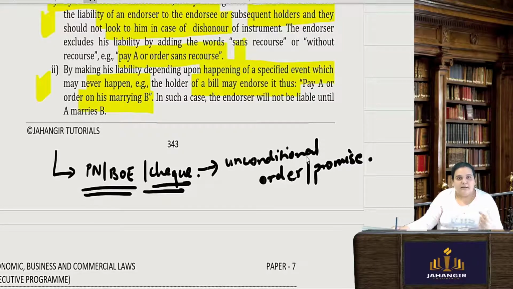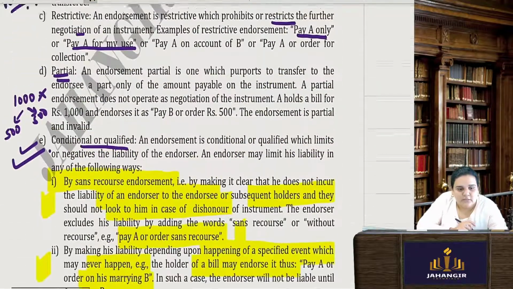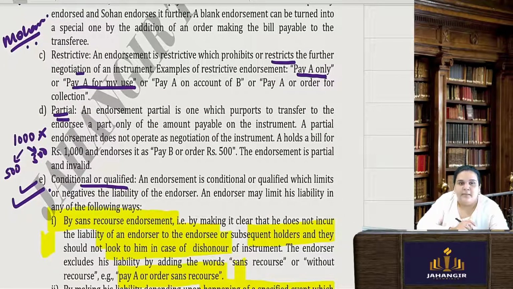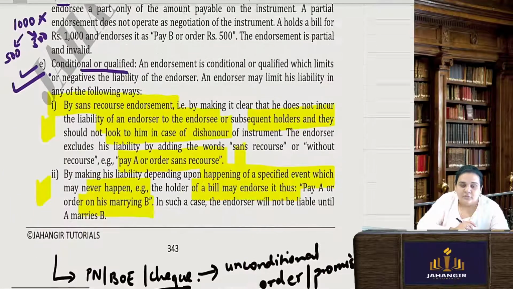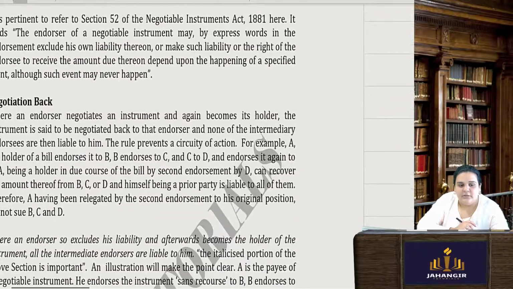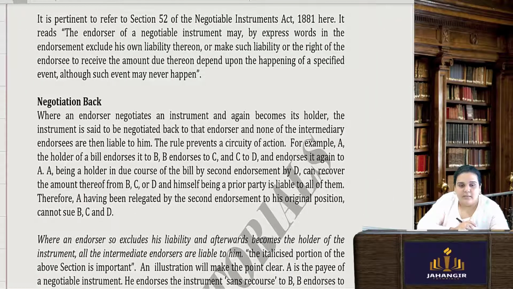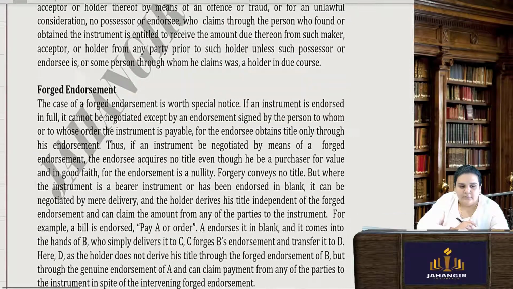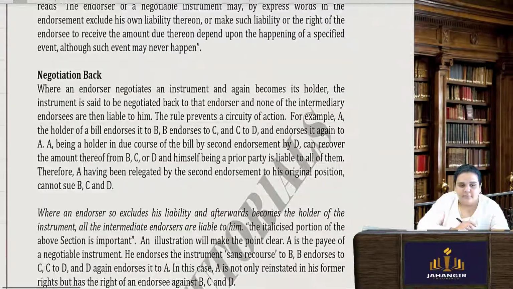But when they are endorsed, there can be such a condition attached. So if you see restrictive, pay A for my use only, pay A only, it's a condition. So endorsement can have a condition, but not the making of a negotiable instrument. All right, clear so far?